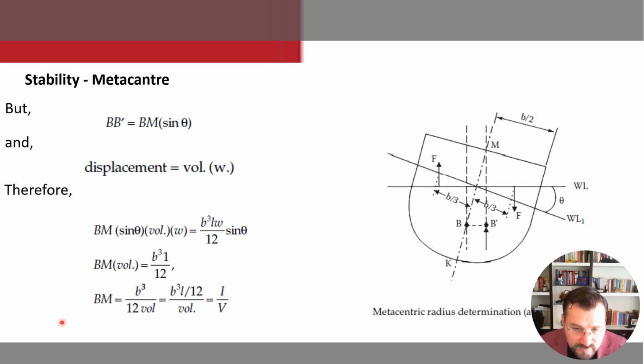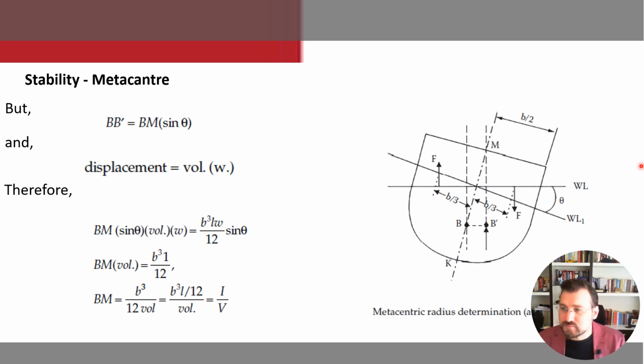When I calculate from this, BM equals I divided by volume, that is B cubed L divided by 12 times the volume. We call this one I, and so I divided by V.